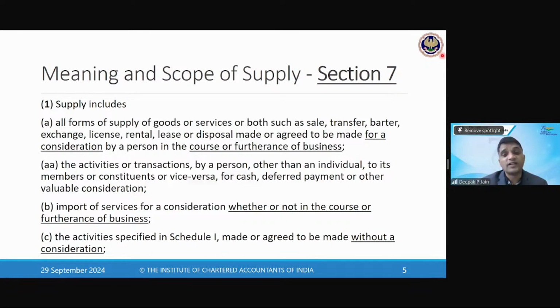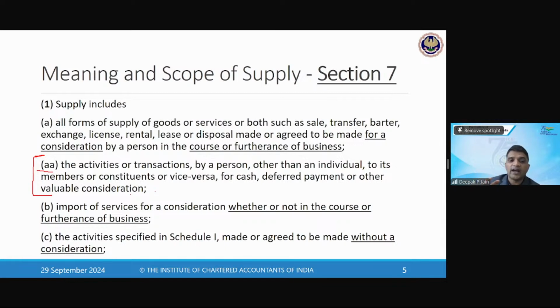Then 7(1)(a), which is the amendment I was talking about, brought in under the law for the first time for your exams. 7(1)(a) says that the activities or transactions by a person other than an individual to its members or constituents or vice versa, for cash, deferred payment or other valuable consideration.